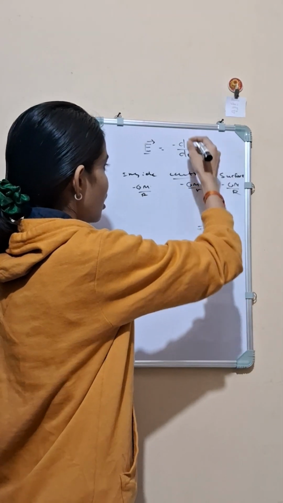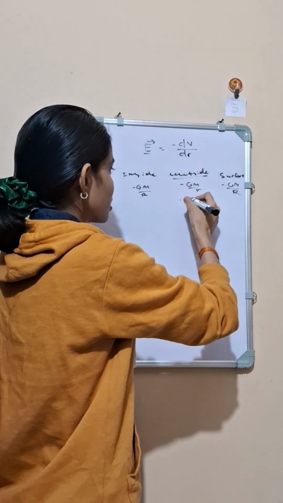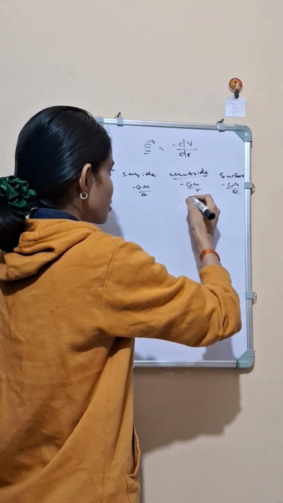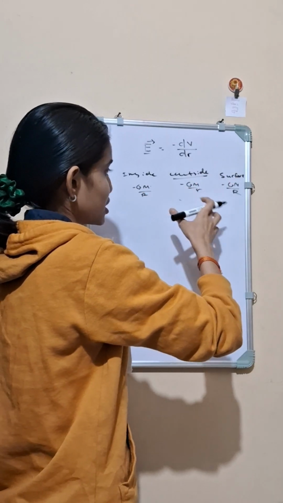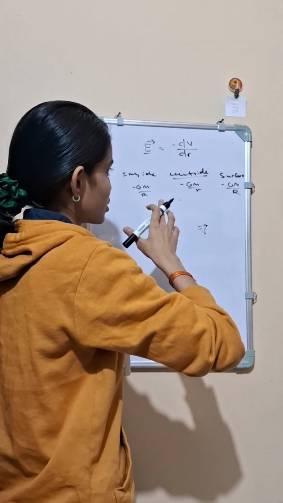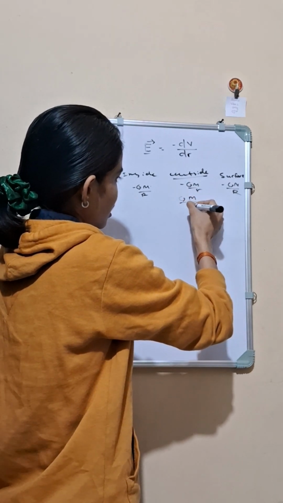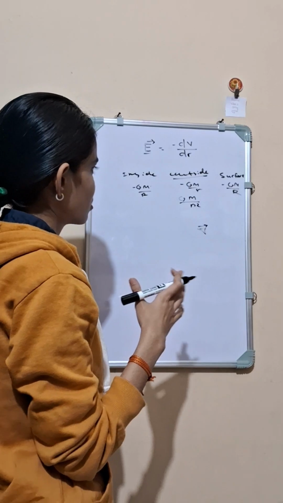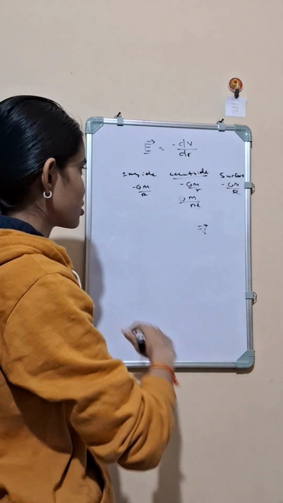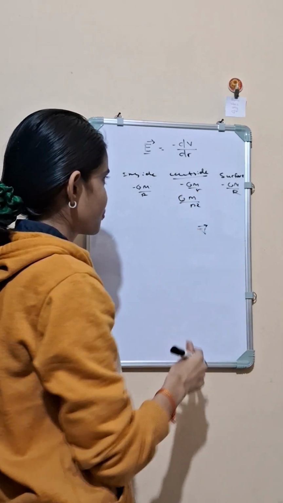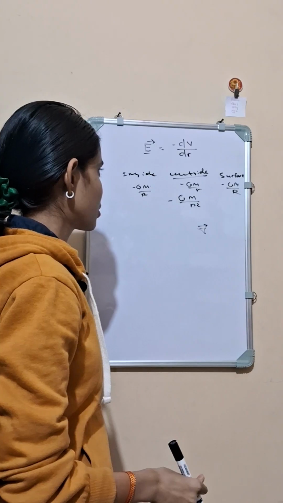So after differentiating, meaning taking the gradient of this potential, I will get minus G, this is r to the power minus 1, which means taking the differentiation I will get GM by r square, right? GM by r square. A negative gradient means a negative sign will also be there.